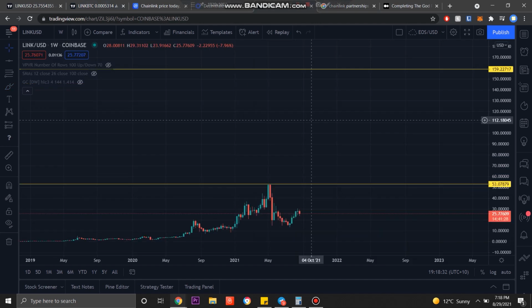If we look on the weekly chart for an overall price prediction on Chainlink, where am I expecting Chainlink to go? This is very interesting because usually I take my predictions and I make them based off what happened in the last bull market, but obviously Chainlink didn't really have much of a bull market, so we have to make a bit of a rough prediction in line with what Bitcoin is doing. Now, Bitcoin reached its all-time high this year at around 64k.